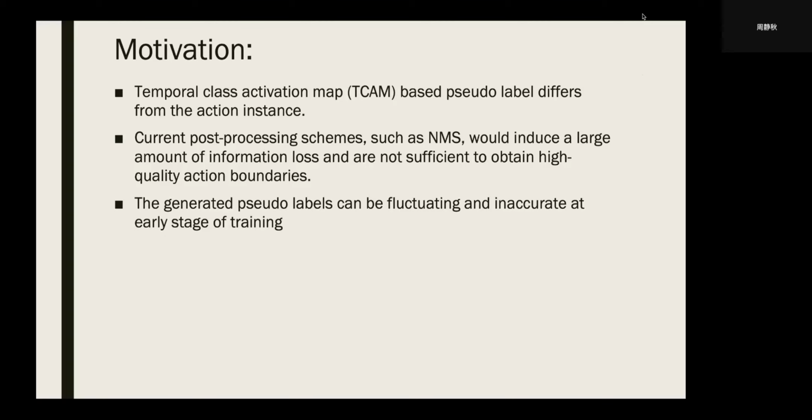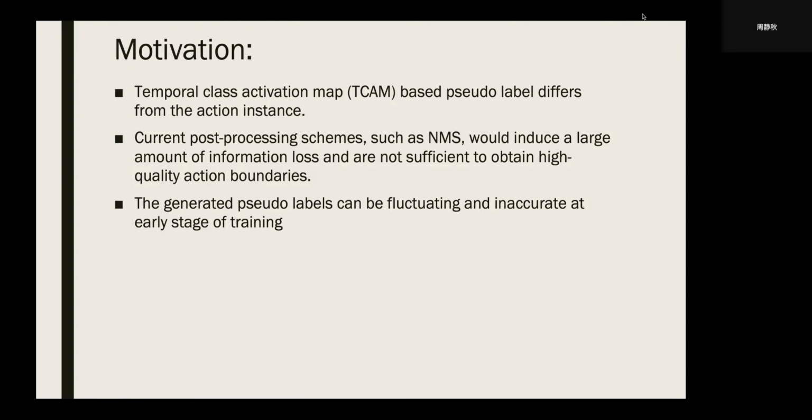It just throws out any action predictions that overlap with the action of highest confidence above a threshold, and this procedure introduces much information loss, and it's not sufficient to generate high quality action boundaries. Lastly, as we mentioned before, we also introduced the delta pseudo label to solve the problem that the pseudo labels generated at the early training stage can be very fluctuating and inaccurate.